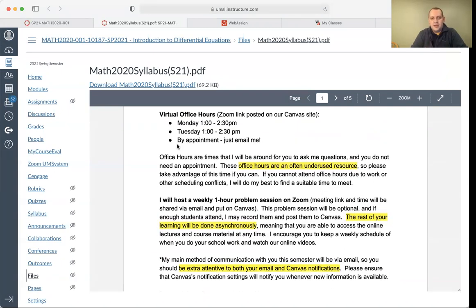But if you can't make that, and I expect that there's going to be a certain percentage of you that cannot make that, that's totally fine. Just email me. We can set up an appointment for outside of office hours. That's absolutely not a problem. If you need to meet, email me, we'll find a time. I have a pretty open schedule for the most part, but we'll find a time.